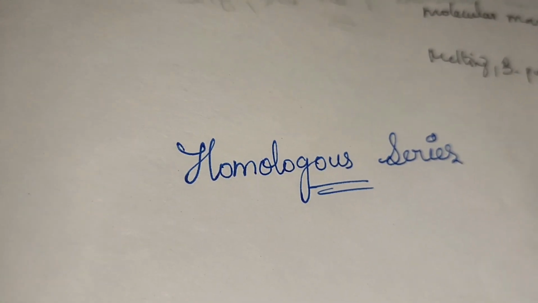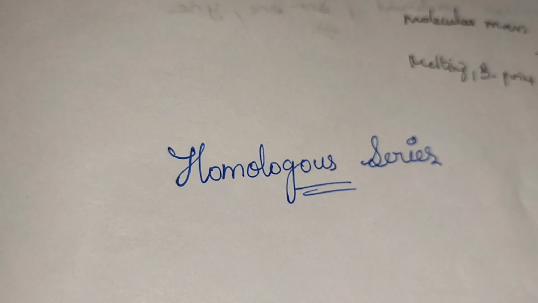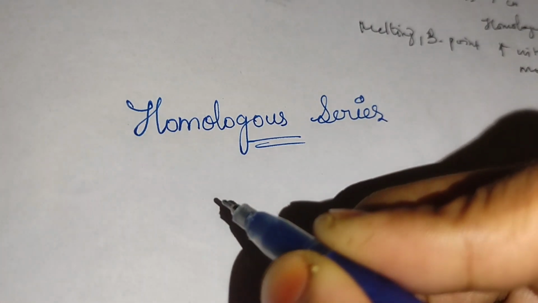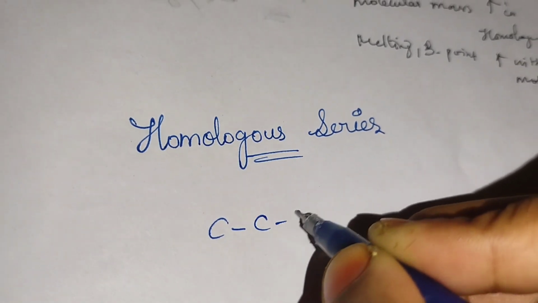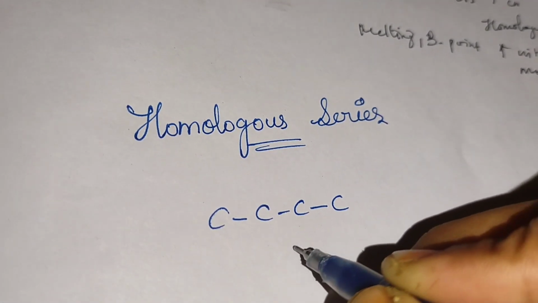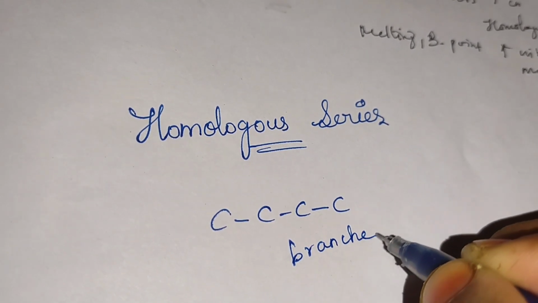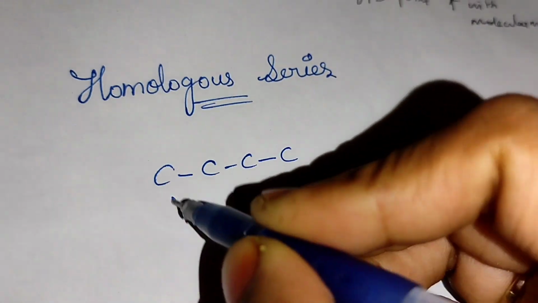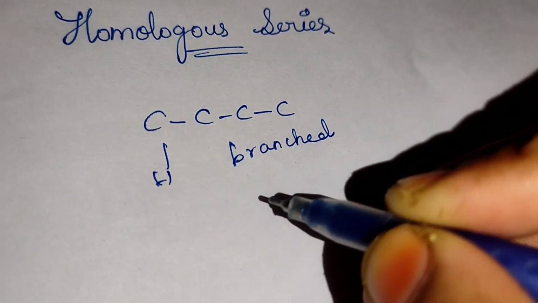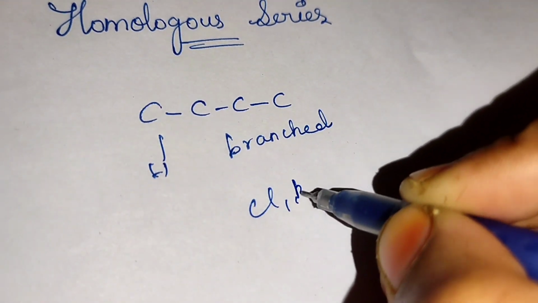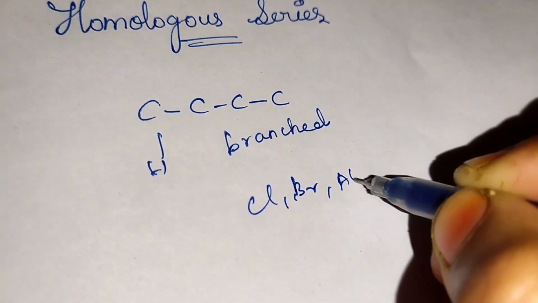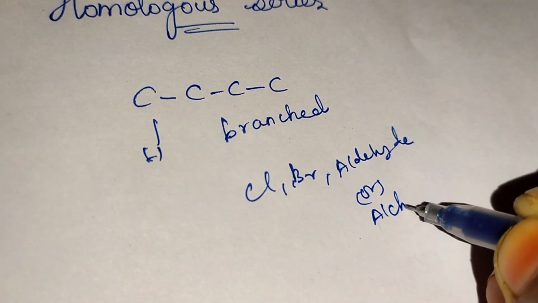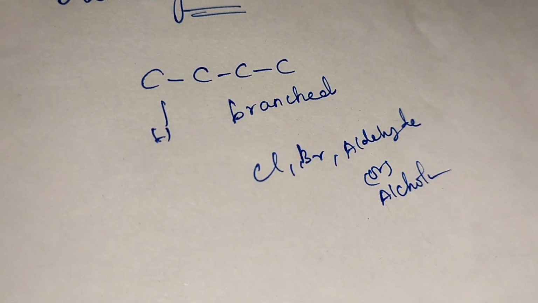And the next topic is homologous series. What is meant by homologous series? We said the carbon chain may be a straight chain or a branched chain, and in these chains the hydrogen atoms are replaced by heteroatoms. What are the heteroatoms we said? Chlorine or bromine, or aldehyde or ketone, or alcohol, like that, anything we said.